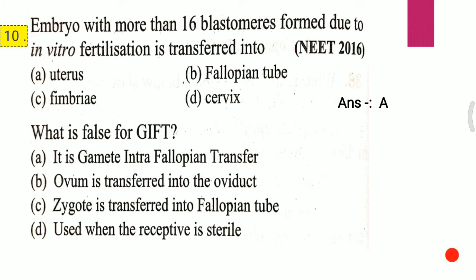Second question. What is false for GIFT? A, it is gamete intrafallopian transfer; B, ovum is transferred into the oviduct; C, zygote is transferred into the fallopian tube; D, used when the recipient is sterile. The answer to the second question is C, that is zygote is transferred into the fallopian tube.